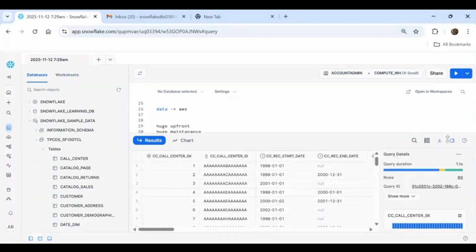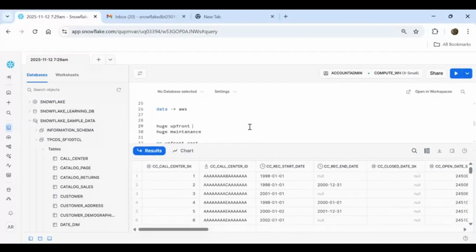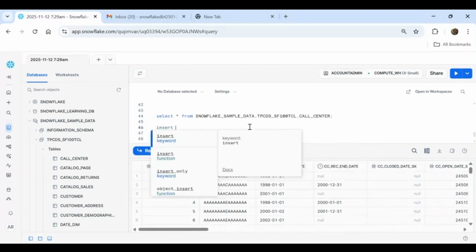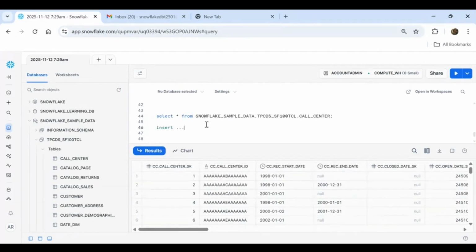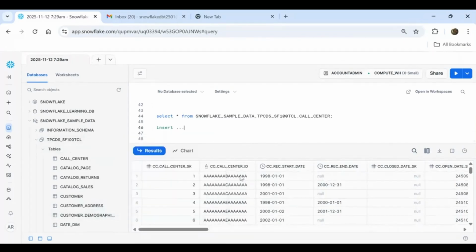As a user you won't understand where the data is coming from and where the data is going to be stored. That is the reason I told you it hides the entire complexity. You are inserting the data here, you will be running the insert command only. The way you run the insert command in other databases, similarly you will run it here also. You will see the data in the table in Snowflake itself, but internally this data is stored in the AWS storage.